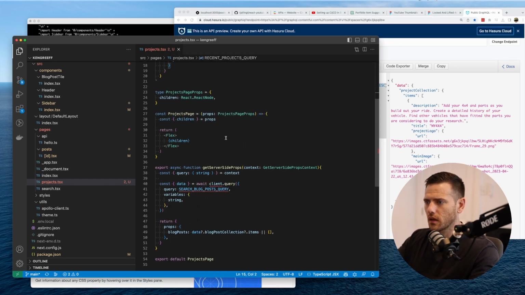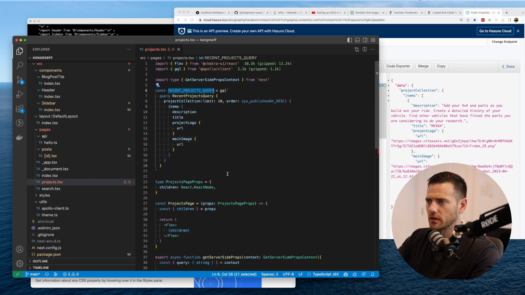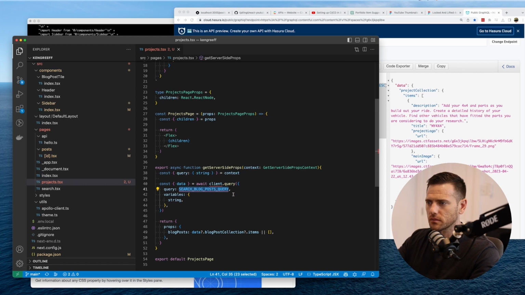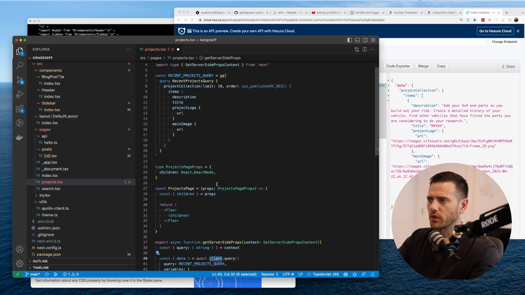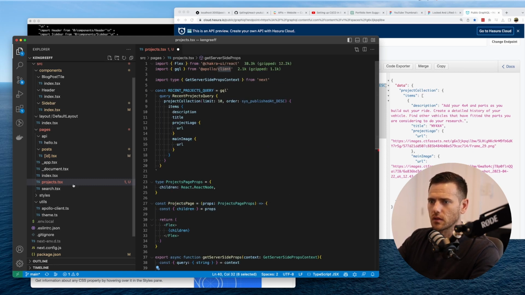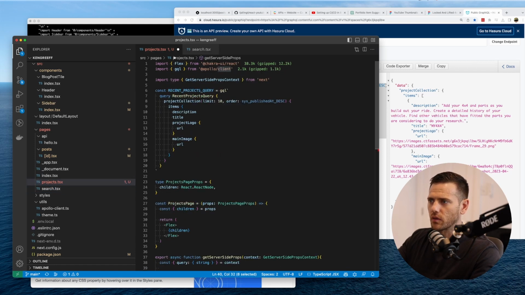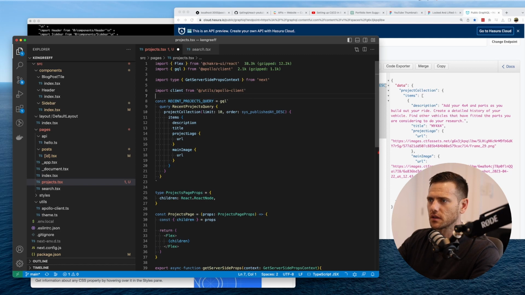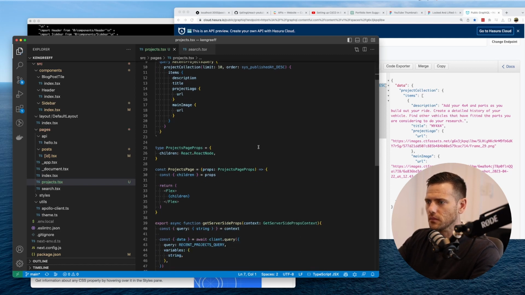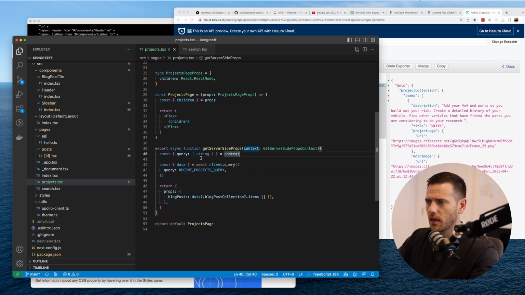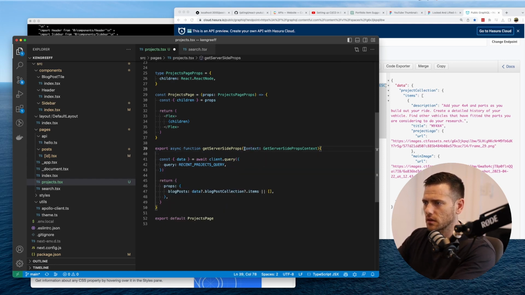Now, we want to use recent projects query in our getServerSideProps. We need to import the client. So again, just jump into search, grab it, import client from the utils that we set up earlier. So we've got that, and now there are no variables getting sent up, so we don't need that. We can get rid of the context.